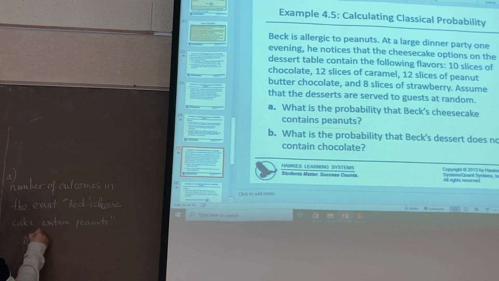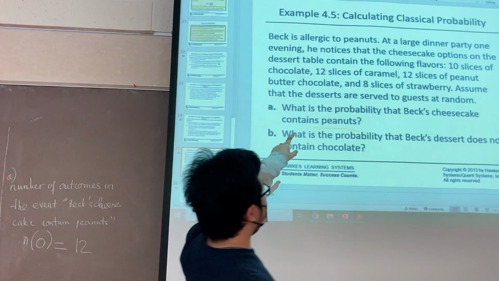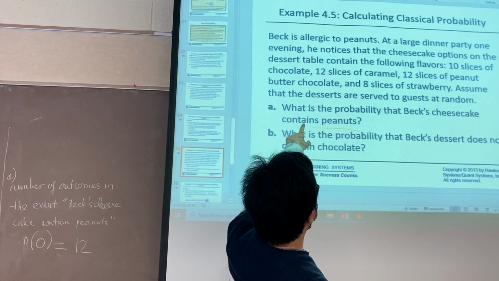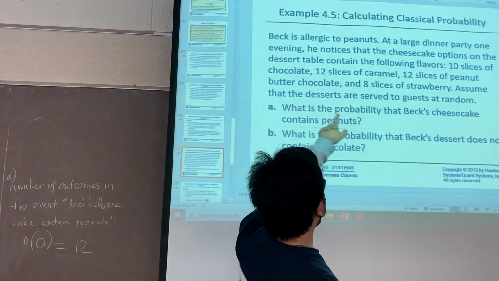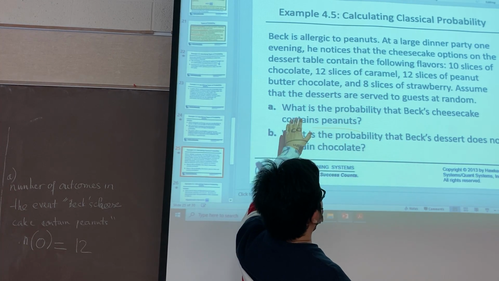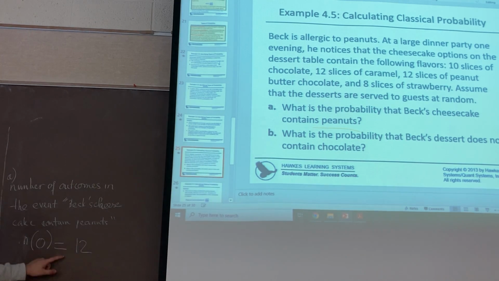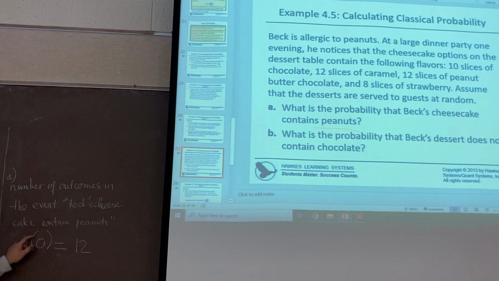The number of outcomes here is 12, because of the peanuts. You look at the result here: 10 slices of chocolate, 12 slices of caramel, 12 slices of peanuts. So the 12 slices of peanuts is the number of outcomes in the event, baked cheesecake contains peanuts. Is it clear?